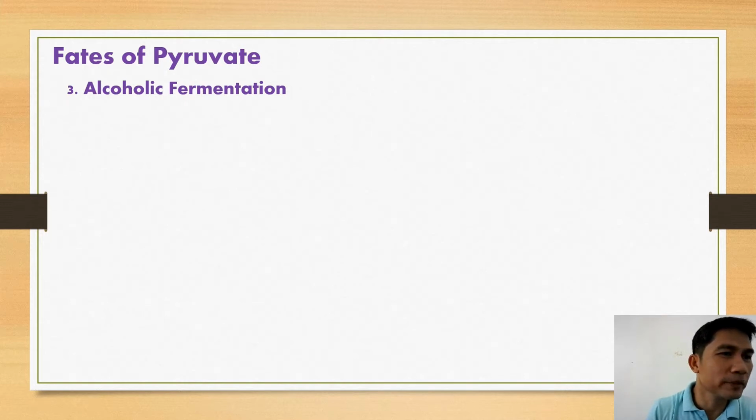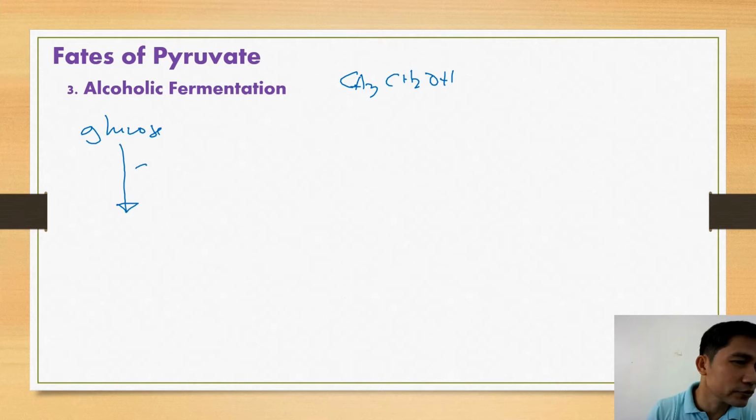In alcoholic fermentation, carbohydrates are utilized to form ethanol. Let's draw the structure, CH3CH2OH. This is our ethanol. Before carbohydrates are converted to ethanol, the glucose undergoes glycolysis to produce two molecules of pyruvate.